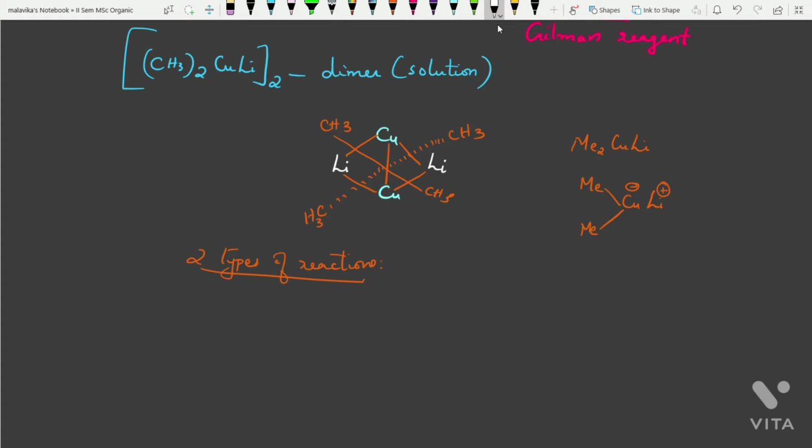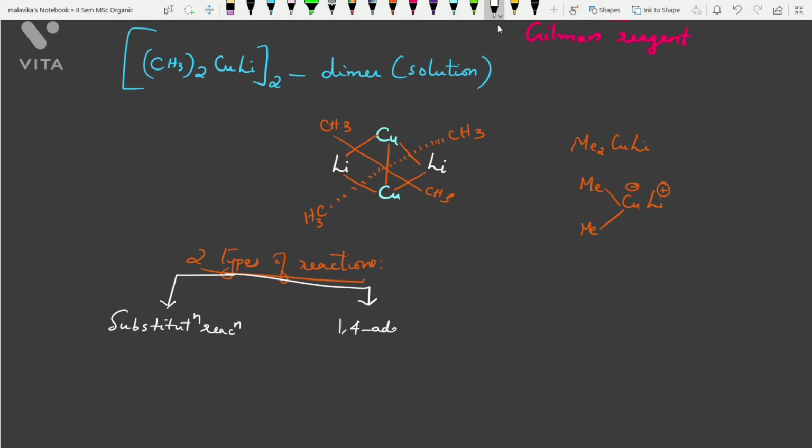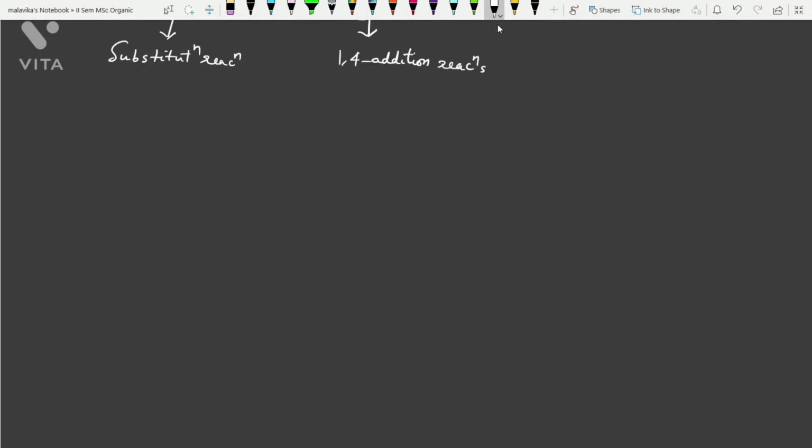The first group consists of substitution reactions, and the other one is 1,4 addition reactions, otherwise called Michael addition reactions. These are the 2 types of reactions that the lithium dimethyl cuprate reagent will undergo. First we will look into the substitution reactions.